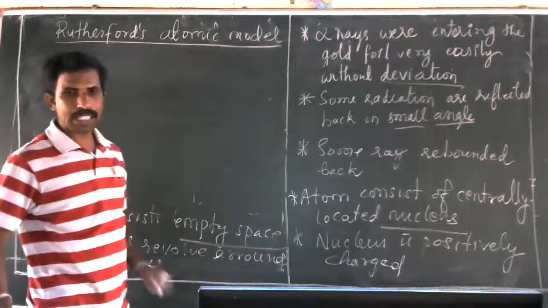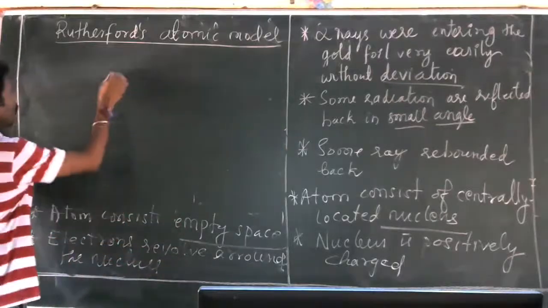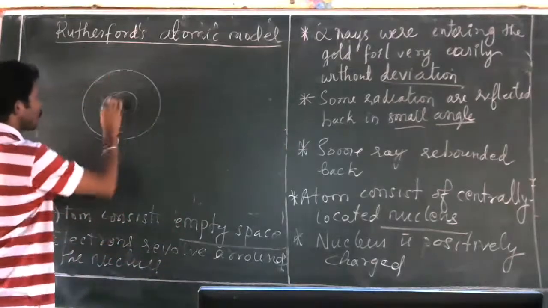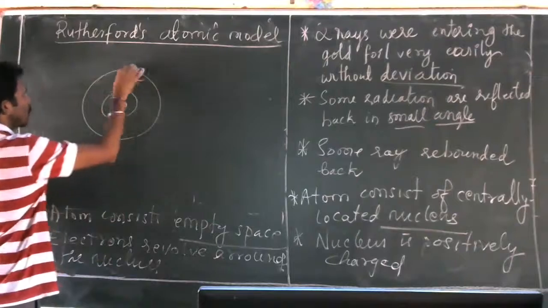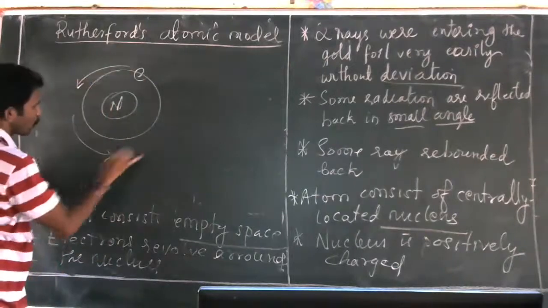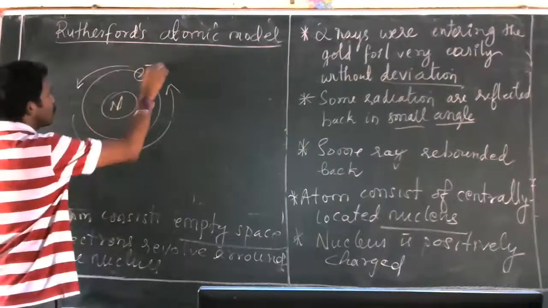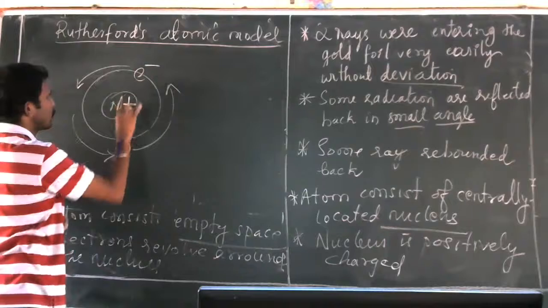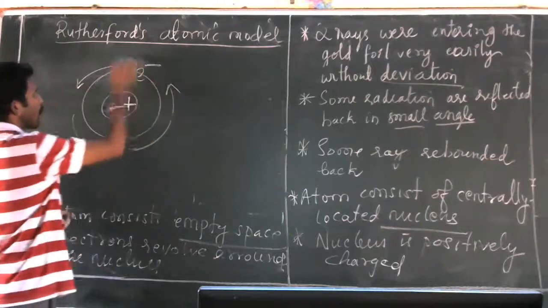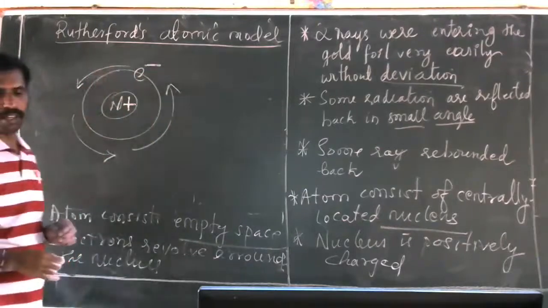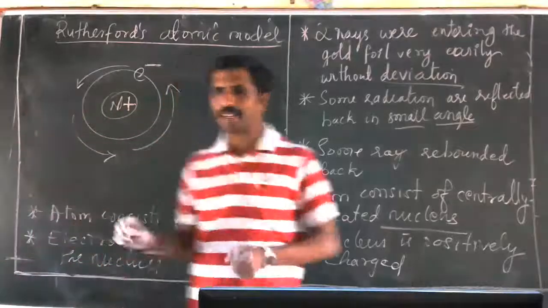So he could not explain. He told that this is the nucleus and the electrons revolve around the nucleus like this. He told that this is positively charged and this is negatively charged, and they are moving like this. What was the drawback of this theory?